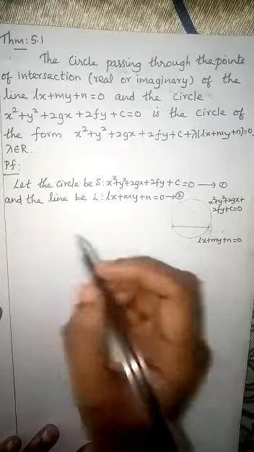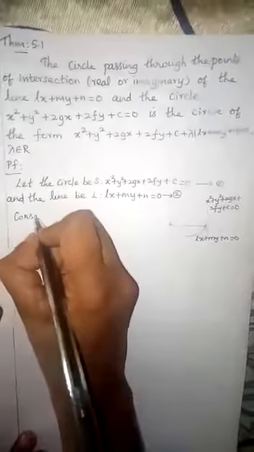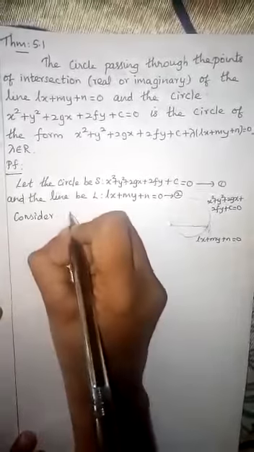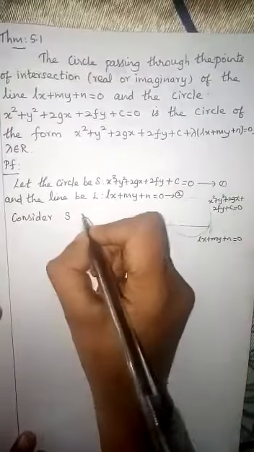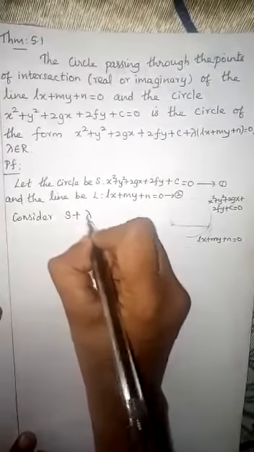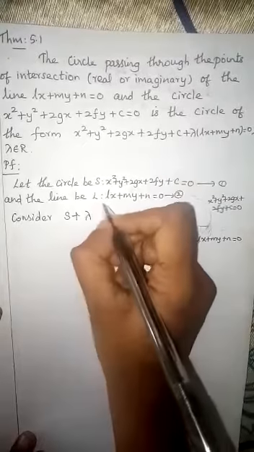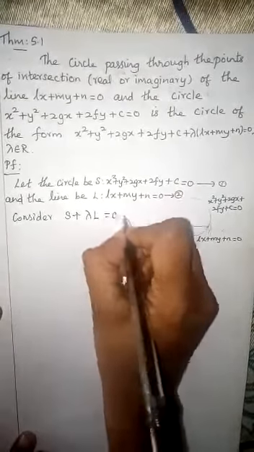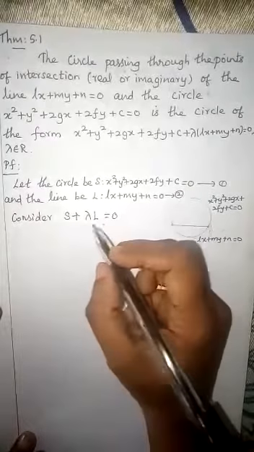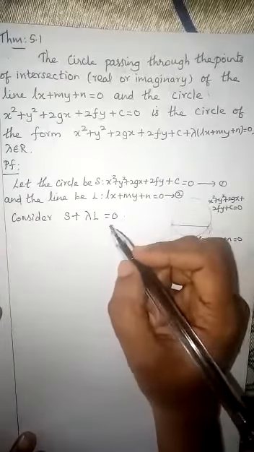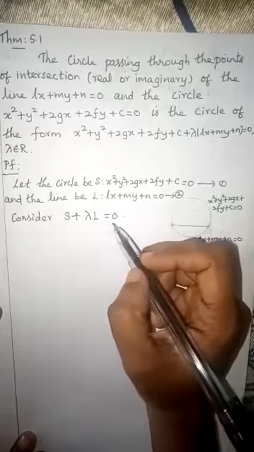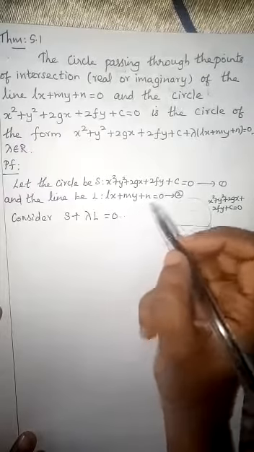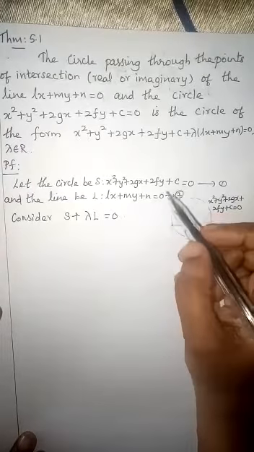Okay, so now I am taking like this. Consider this circle equation plus λ, a scalar value, here we have λ, no, λ into this line equation equal to 0. This I am taking S + λL = 0. Next I will prove that it represents the equation of a circle and it passes through the point of intersection of the circle and the line.